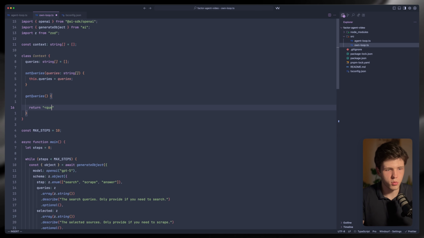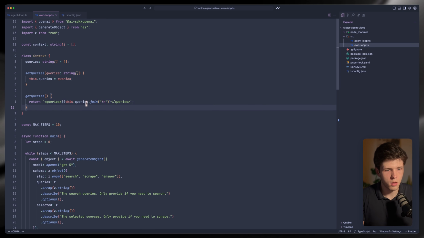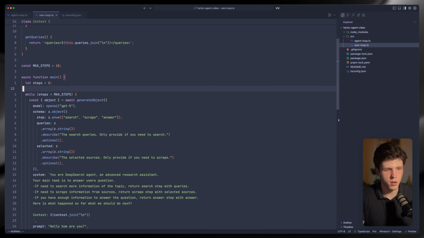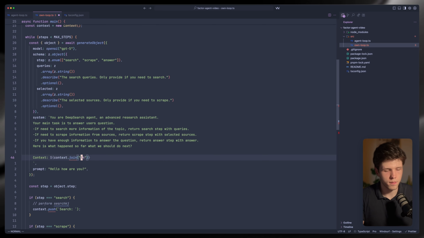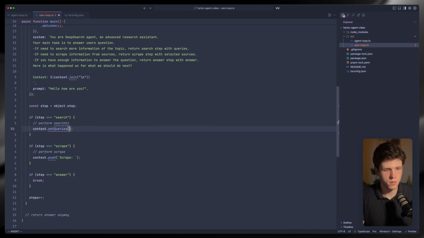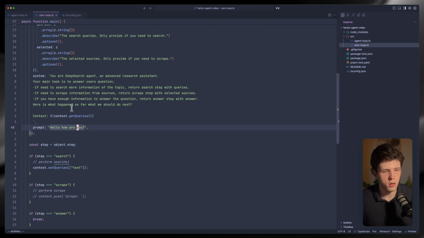So here, for example, we can define queries, and we can do it like this and provide it right here. We can define our context. We can do it like this and provide the context.